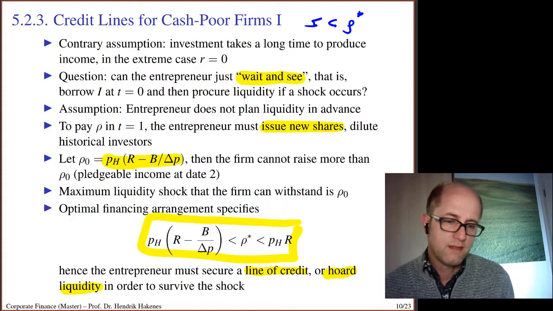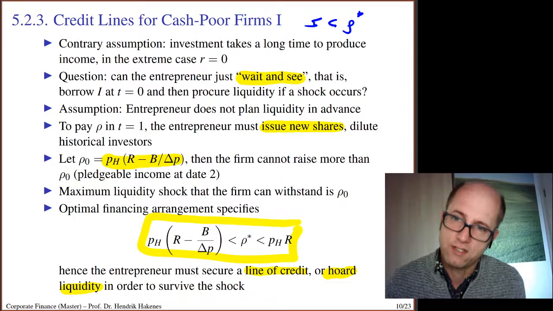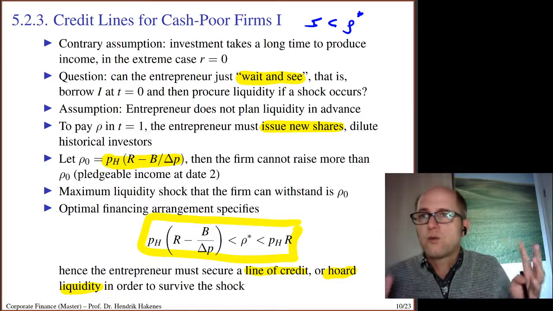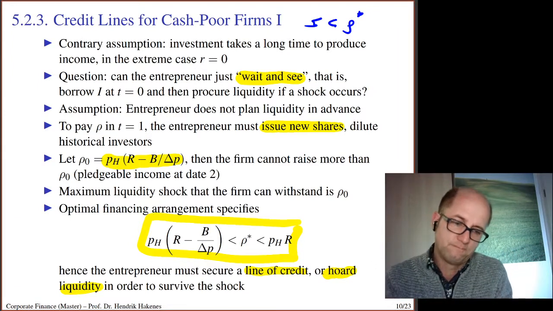So that would mean that my investment volume, or the balance sheet total, would be I plus rho star. The I would be the initial investment, and the rho star would just be some liquidity reserve that I can use in order to repair the machine.